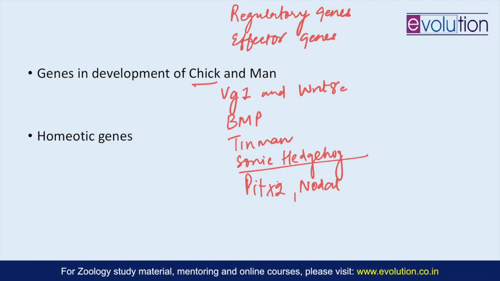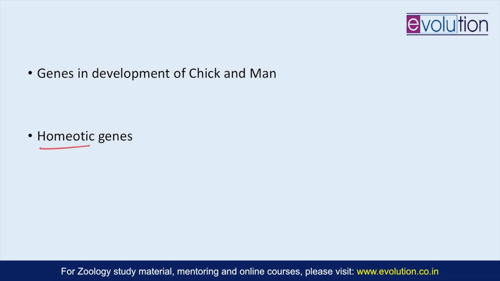holoprosencephaly. The failure of cleavage happens, and then there is failure of rotation. So the prosencephalon fails to develop into two hemispheres. So all these genes with respect to chick and man, what roles in the development they play, you can do that. So now coming to the homeotic genes.